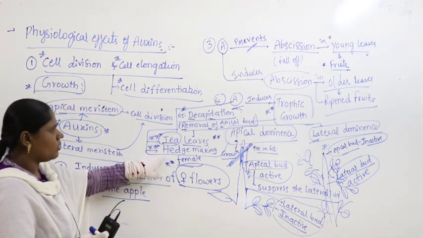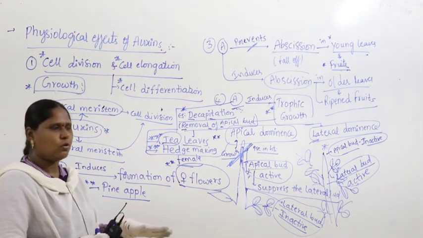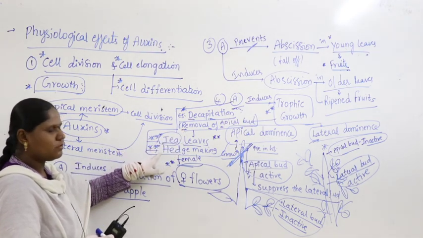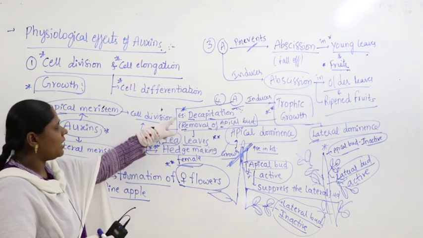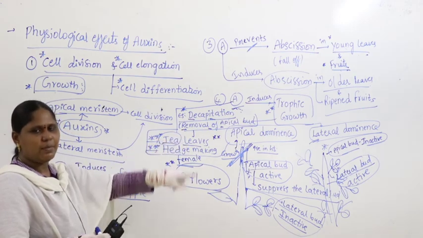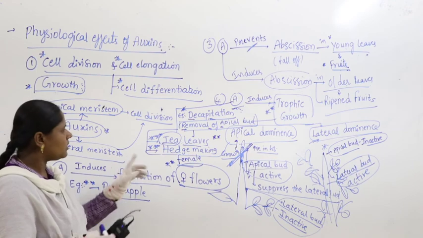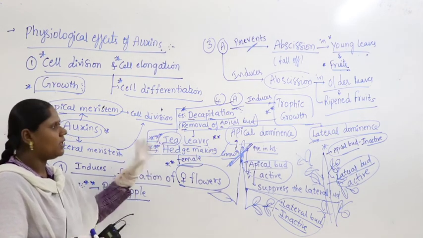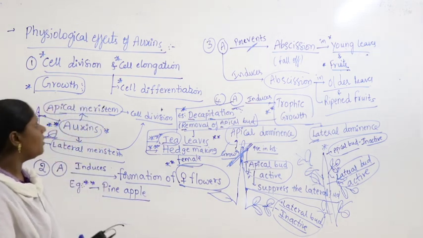Similarly in hedge making also, apical dominance is what controls more growth. So you are removing the apical bud and making the lateral dominance. So from that we can go for hedge making. So decapitation is one of the applications. What is decapitation? Removal of apical bud. What happens when apical bud is removed? Lateral growth occurs, and that you find in case of tea leaves and in case of hedge making. So we have discussed all this. Let us repeat once again all the functions.